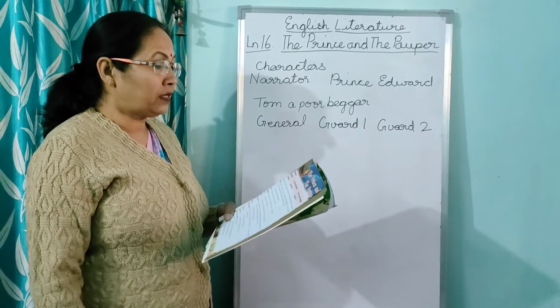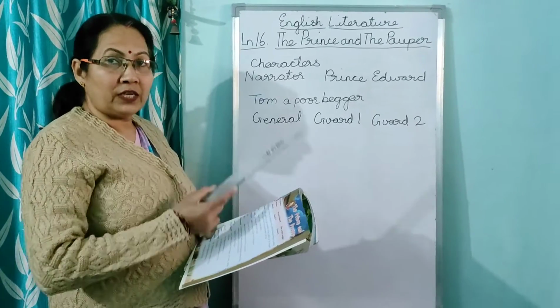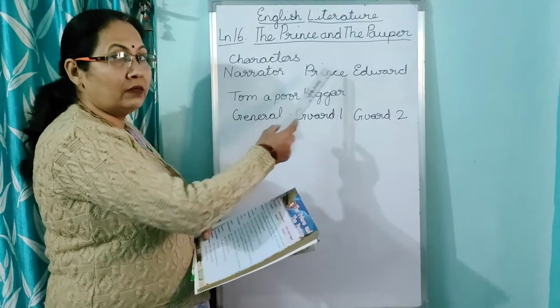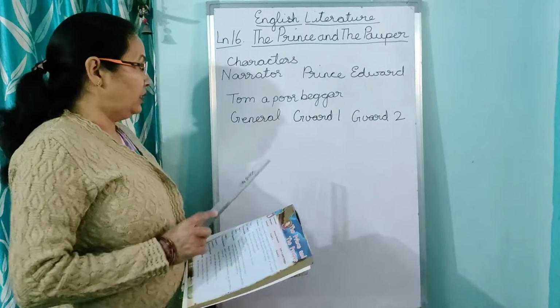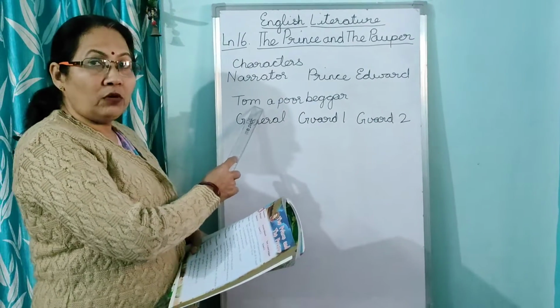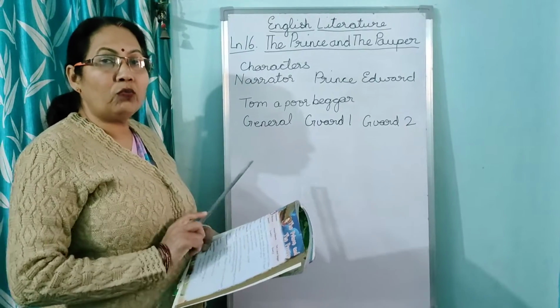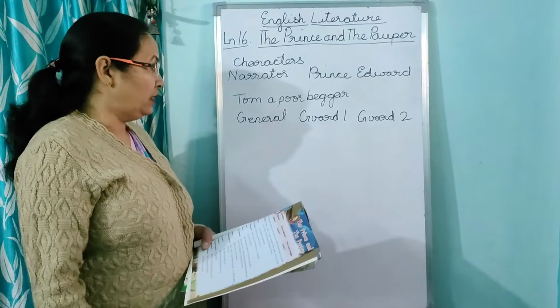The first character is narrator. Who is a narrator? One who is telling the story. Second is Prince Edward, means the prince, name of the prince is Edward. Tom, who is Tom? Tom is pauper, a poor beggar. Beggar, you know, one who asks for money from people who are passing by.